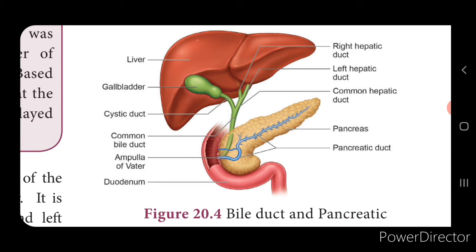Next is the islets of Langerhans. This acts as an endocrine gland, and it consists of two types of cells, that is alpha cells and beta cells. Alpha cells secrete glucagon and beta cells secrete insulin. Next is the absorption of the food.